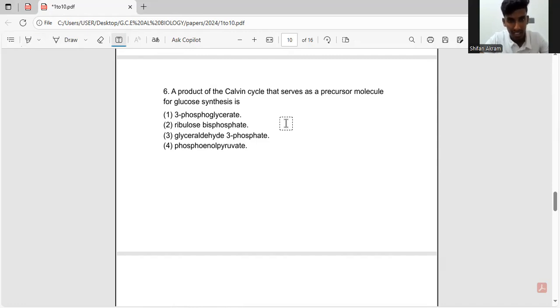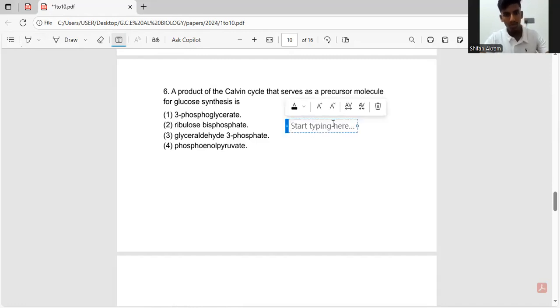So in the Calvin cycle, first the CO2 binds with something called RuBP, as you guys might already know. This forms a 6-carbon unstable molecule,